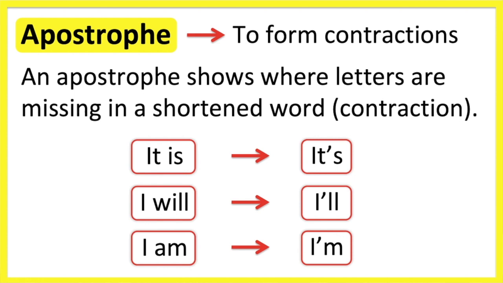There are formal and informal contractions. Formal contractions are used in both written and spoken English. Informal contractions are used in spoken English in informal settings, for example, when you're talking to friends or family. Native English speakers often use informal contractions in everyday conversations. Let's go through some examples.